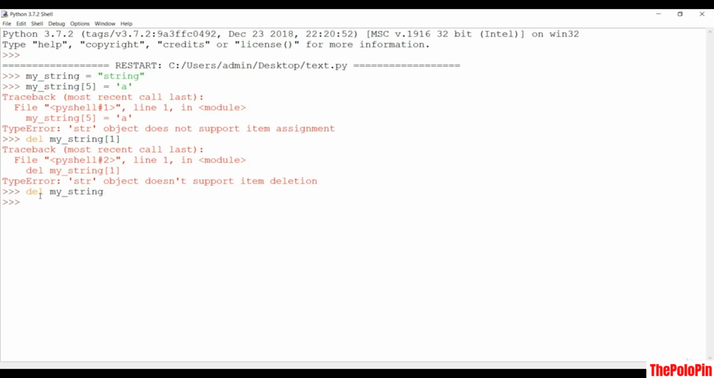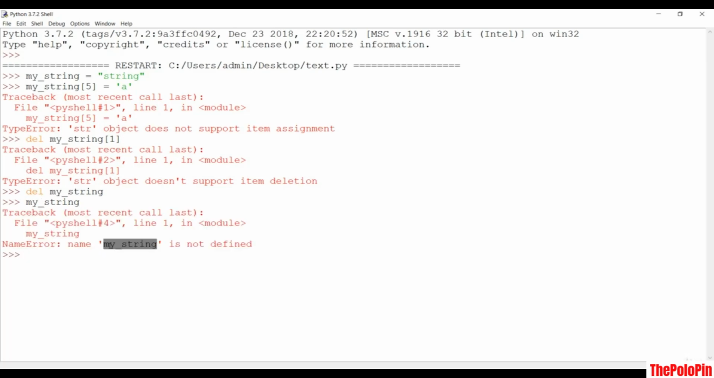My string, if I hit enter, now if you just check the my string, it is not there. It is not defined because it has been deleted completely. So next thing in the list is the concatenation technique.